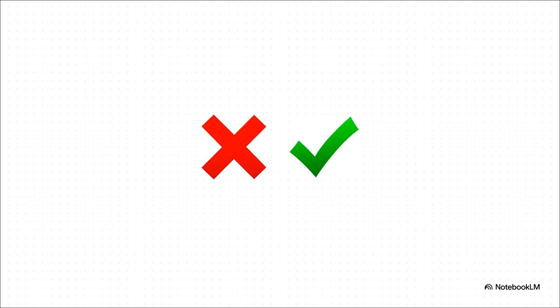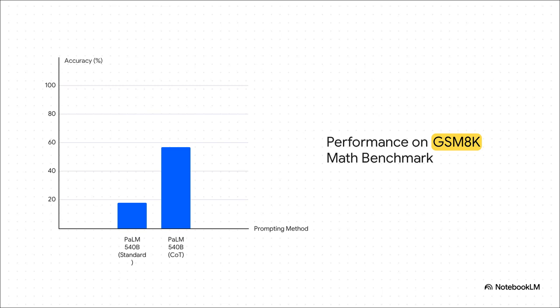Because it's not just about getting the right answer, it's about giving us a window into how the model is actually thinking. And the data on this is, well, it's just striking. Take a look. On a really tough math benchmark, a huge language model, we're talking the Palm 540B model, it only scored 18% with standard prompting. 18%! But just by adding think step by step, its performance shot up to 57%. It more than tripled its score. That is a massive leap.